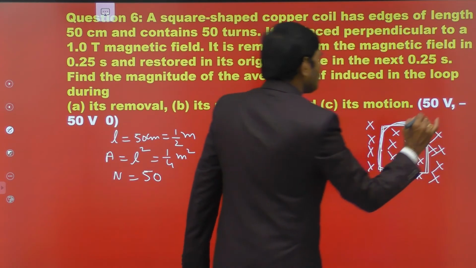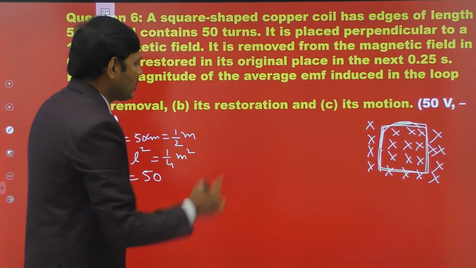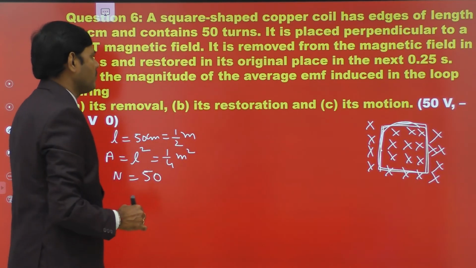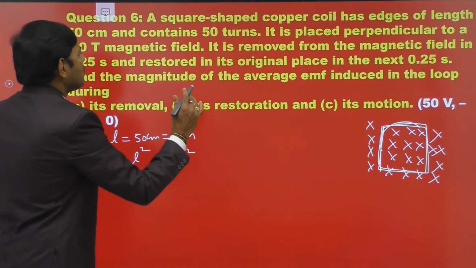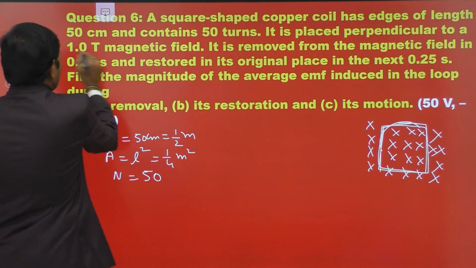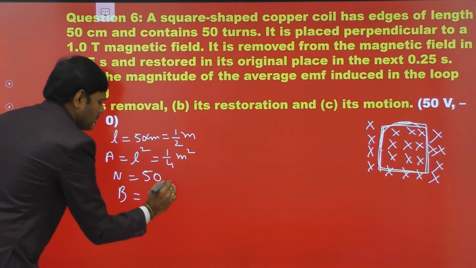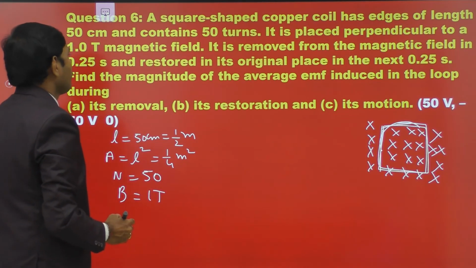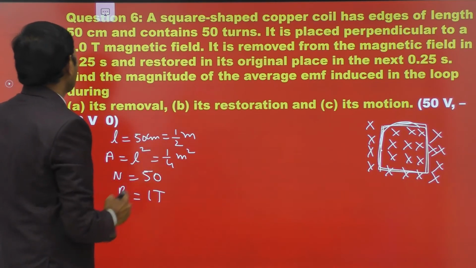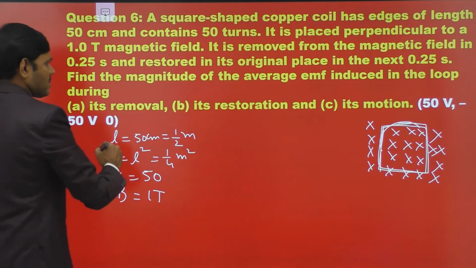The B value is 1 Tesla, the strength of the magnetic field. It is removed from the magnetic field in 0.25 seconds.